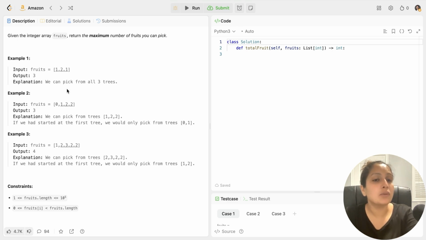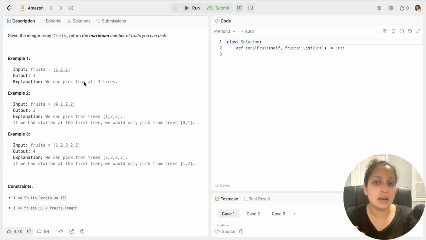Now you would say that I will also save the count of trees, like digit 1 has 4 trees or digit 2 has 2 trees. So I'll be saving that also in a hash map or in a hash set. So that will also have additional space or additional memory usage. But the maximum number of digits which you will save in that hash set or hash map will only be 2, because you are storing count only for the 2 types of trees which you are counting in your sliding window. So that's why the space complexity would still be O of 1.